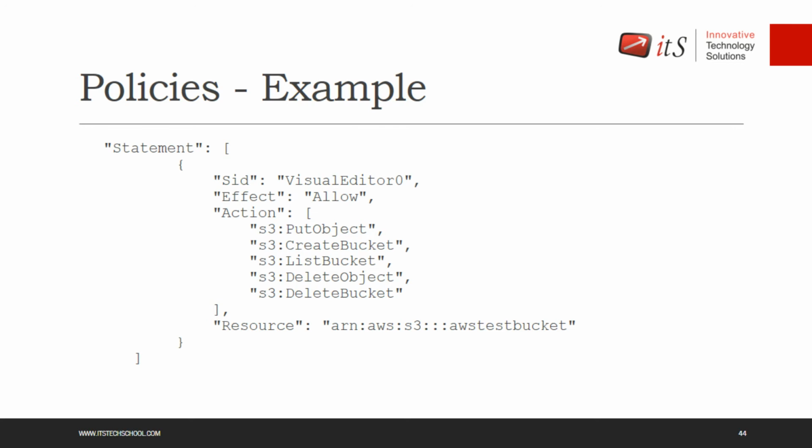This is called a JSON format, where you have key and value pairs. First is my statement. First is the SID, a statement ID. Using the policy, I may have multiple statements, so every statement will have a statement ID. It can be any kind of name or number you can use over there for the identification of the statement.